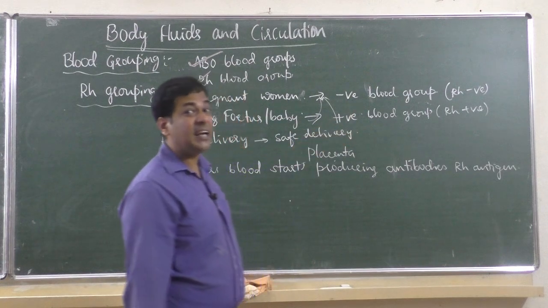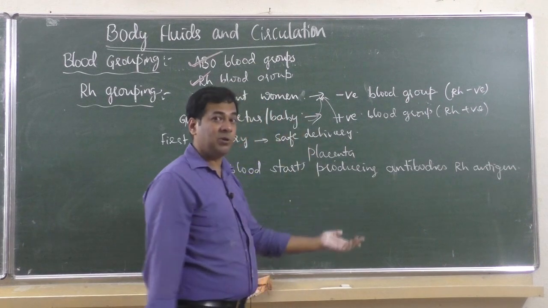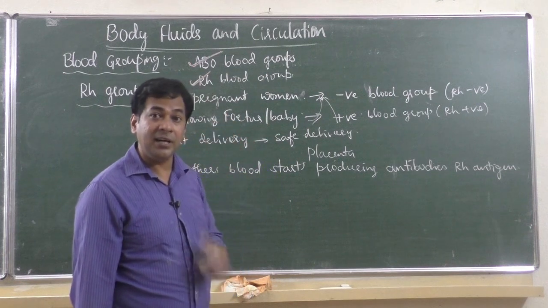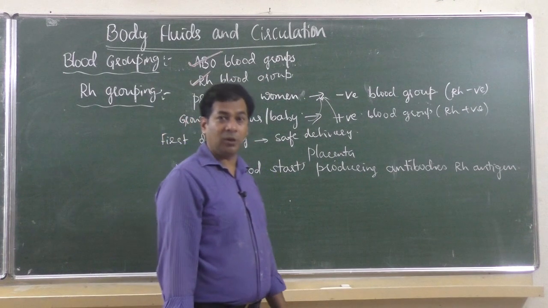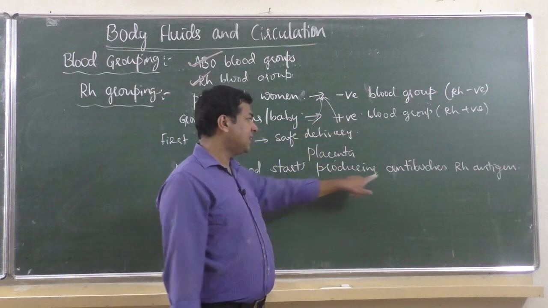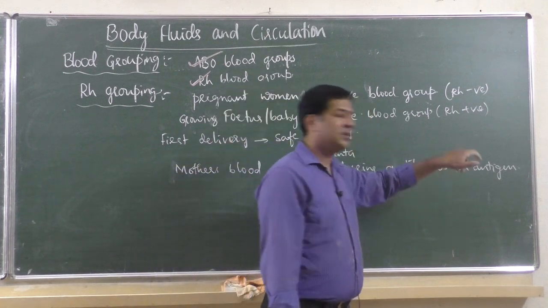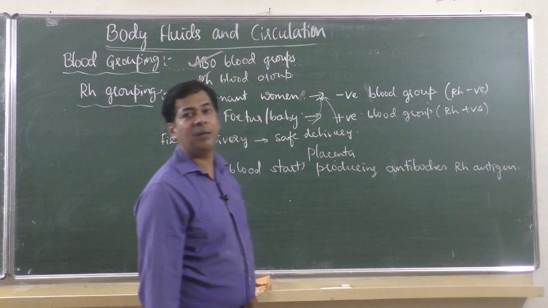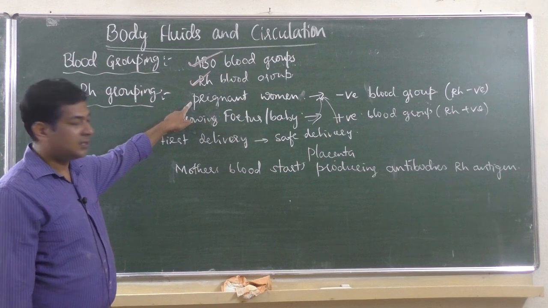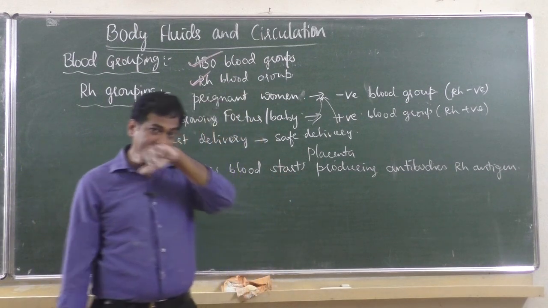Then during second delivery, suppose the same case repeats. Mother is having negative blood group. Second time also, the second baby is having positive blood group. Then what will happen? The second baby will die before birth. Because anti-Rh antibodies against Rh positive are produced there. So what will happen? Those antibodies present in the mother will start killing the RBC, red blood corpuscles, of the growing baby in second delivery.